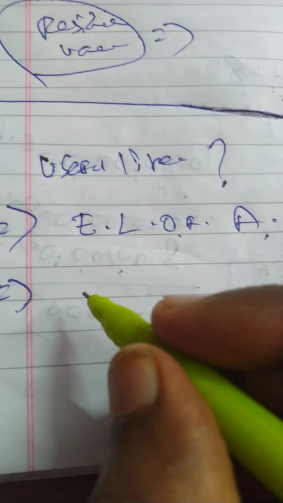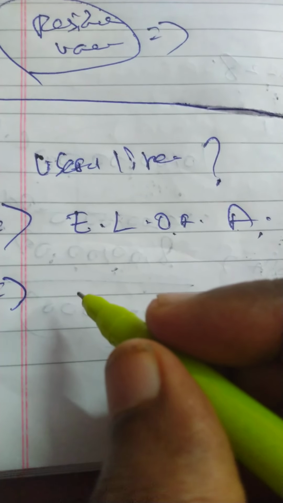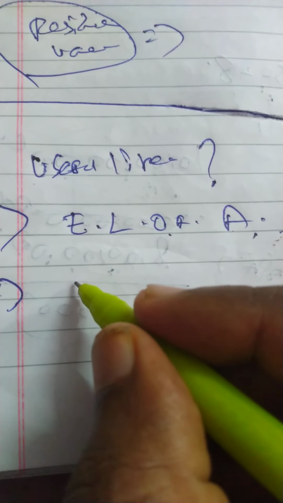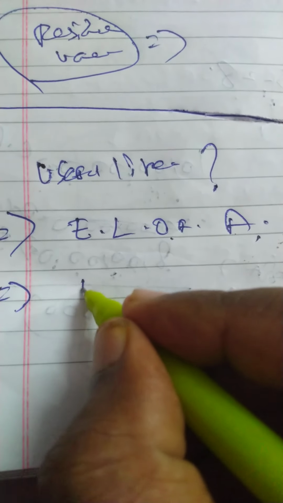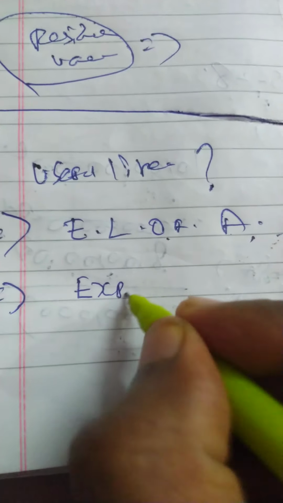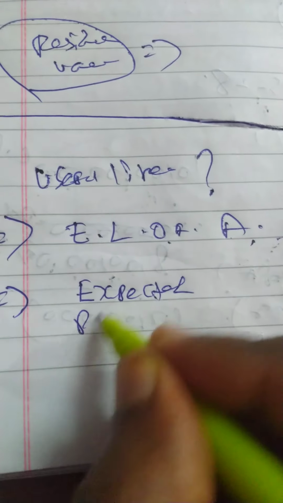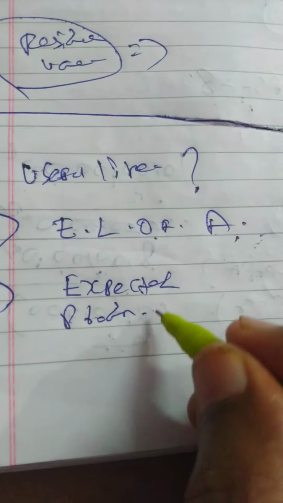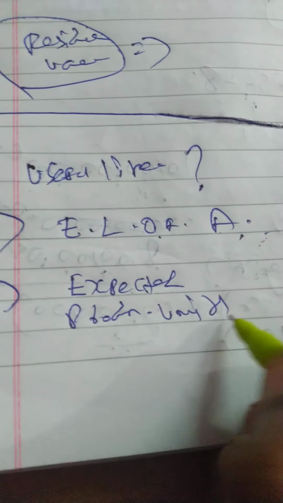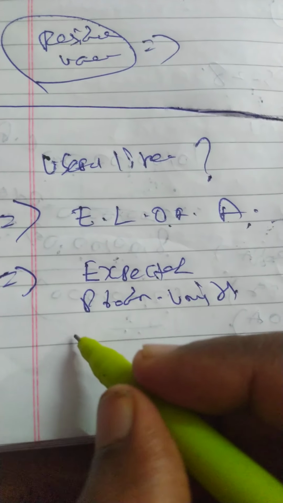Then what else? Sometimes you can determine the life by expected production units. What is the meaning of expected production units?